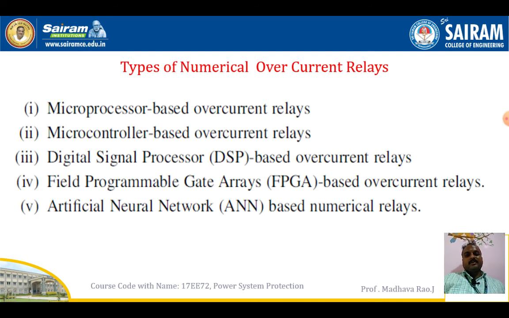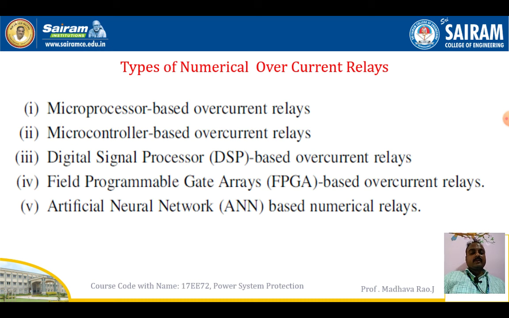Next one, types of numerical overcurrent relays. These are classified into 5 types. One is microprocessor based overcurrent relays. Here we are using a processor, monitoring the relay through the processor. Then microcontroller based.